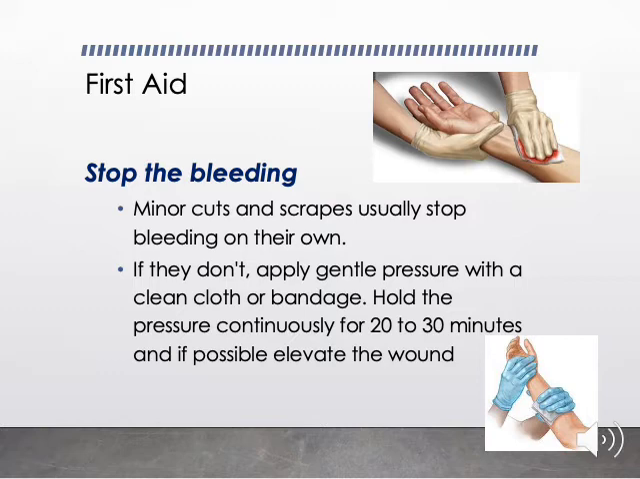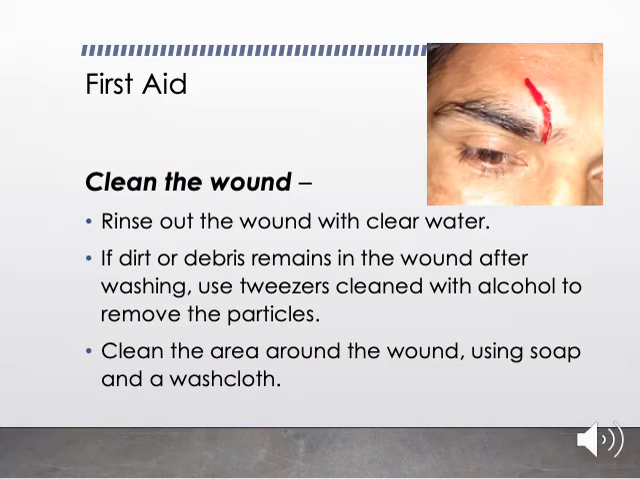Elevation, what does it do? It reduces the flow of blood and it can help in holding the bleeding or stopping the bleeding. Then the second step is cleaning the wound. How to clean the wound? Rinse the wound with clean tap water, or if you have normal saline, you can use normal saline or distilled water, anything that is available.